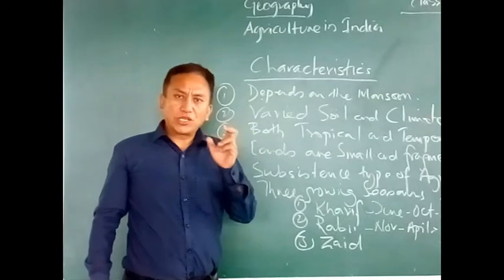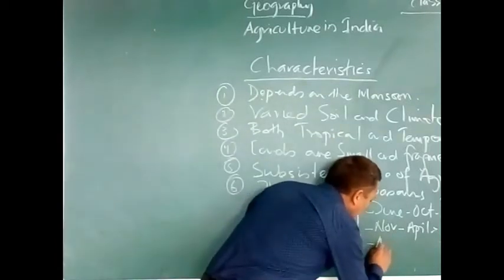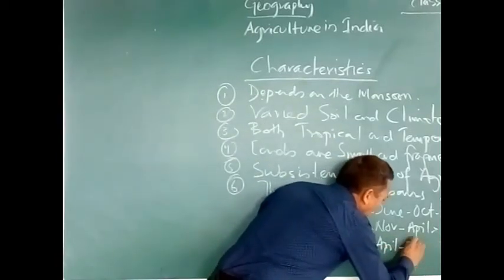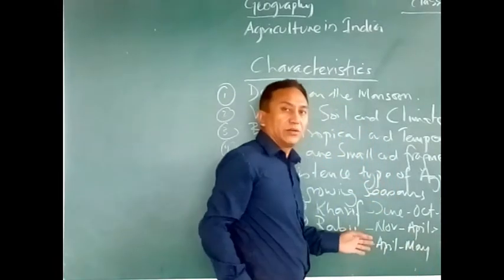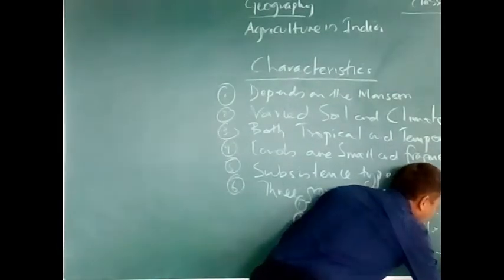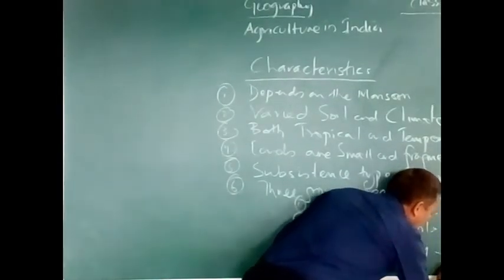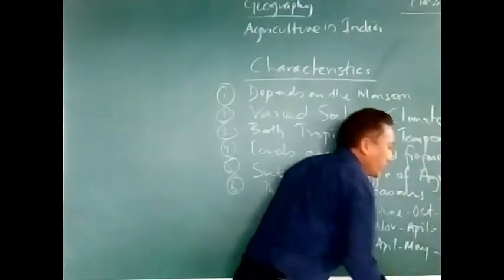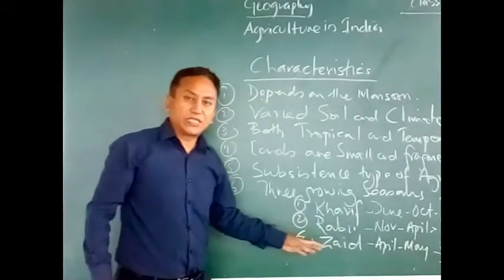Then for a short duration, mainly from the month of April to May, we have the Zaid season, where only vegetables and fruits are grown. So this is the Zaid season.